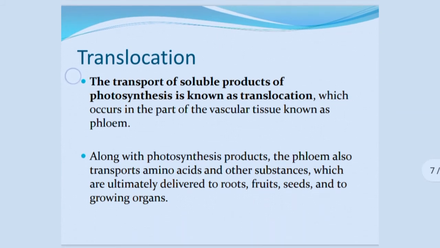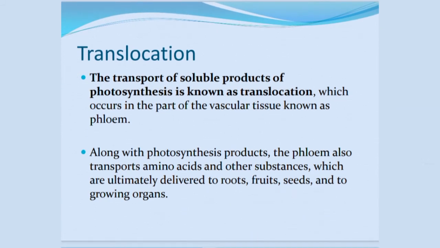What is translocation? Translocation is the transport of soluble products of photosynthesis. It occurs in the part of the vascular tissues known as phloem. Along with photosynthesis products, the phloem also transports amino acids and other substances which are ultimately delivered to roots, fruits, seeds and growing organs. So, translocation is the transport of soluble products of photosynthesis.